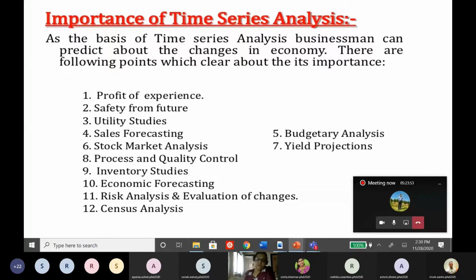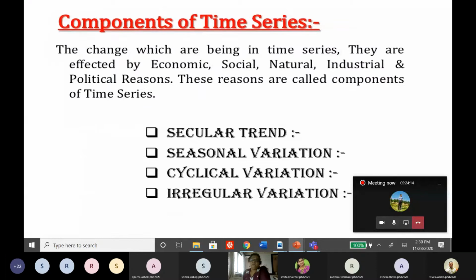So in medical science, financial management, industry, or banking sectors, everywhere this time series analysis is required. In the environment, it is very essential because all environmental decisions are based on previous records. Now, what are the components of time series analysis? There are basically four terms: secular trend, seasonal variation, cyclic variation, and irregular variation. The changes over time are affected by economic, social, natural, industrial, and political reasons.